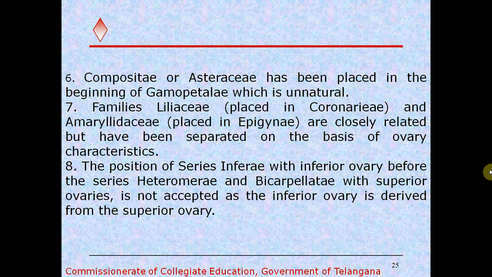And also in the monocots, the family Liliaceae is placed in Coronarieae in Bentham and Hooker's classification, and Amaryllidaceae is placed in Epigynae. These two are closely related, but these two families Liliaceae and Amaryllidaceae are separated and kept under different series, Coronarieae and Epigynae. So it is considered more inappropriate.